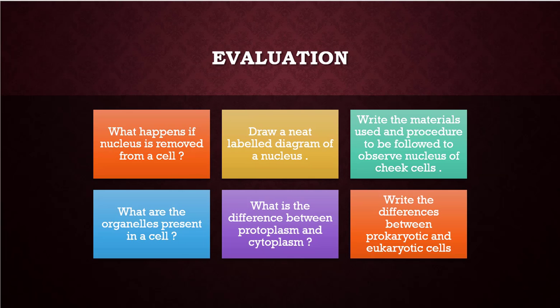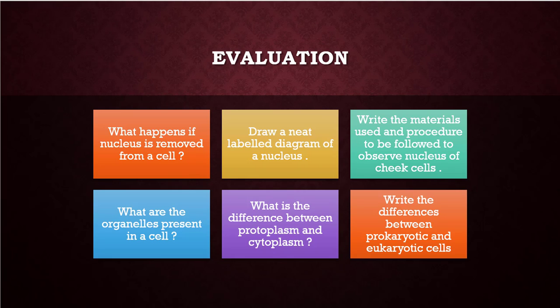And children, write the answers for these questions. What happens if the nucleus is removed from a cell? Draw a neat labeled diagram of the nucleus. Write the materials used and the procedure to be followed to observe the nucleus of chick cells. What are the organelles present in a cell?